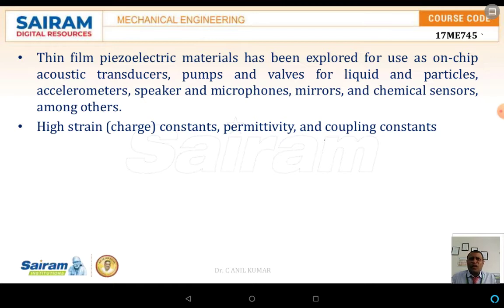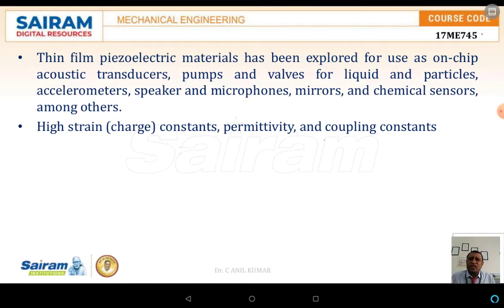Thin piezoelectric material has been explored for use on chips, or as acoustic transducers, or even in pumps and valves for liquids and particles, accelerometers, speakers, microphones, mirrors and chemical sensors. So piezoelectric materials have major application, especially in sensors and actuators.